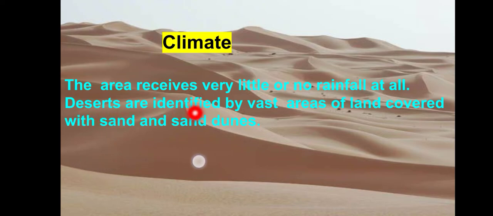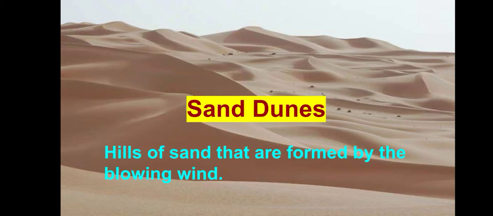Deserts are identified by vast areas of land covered with sand and sand dunes. So how can we identify that this area is desert? We can find out that a particular area is desert by finding that the land is covered with sand and sand dunes. Now what is sand dunes?